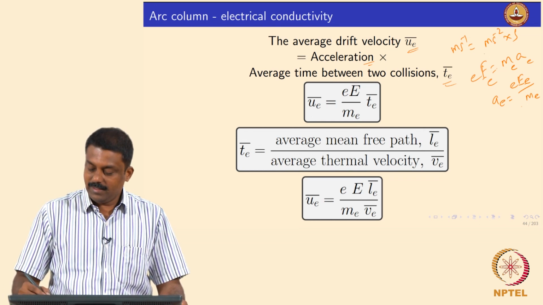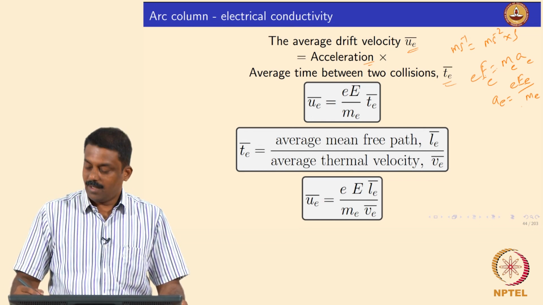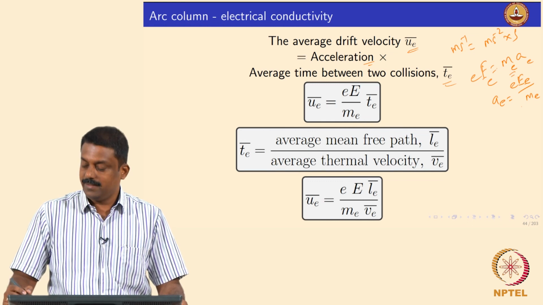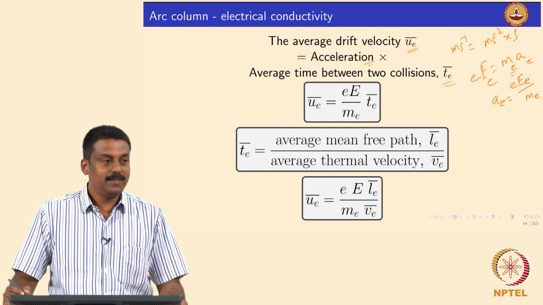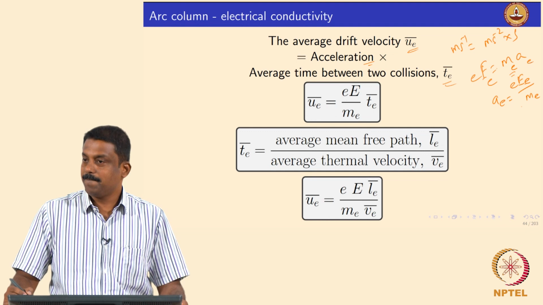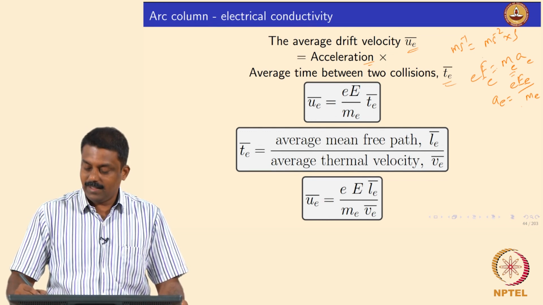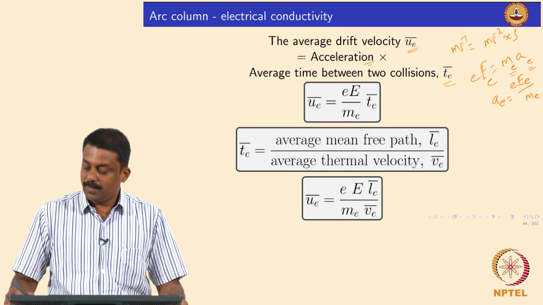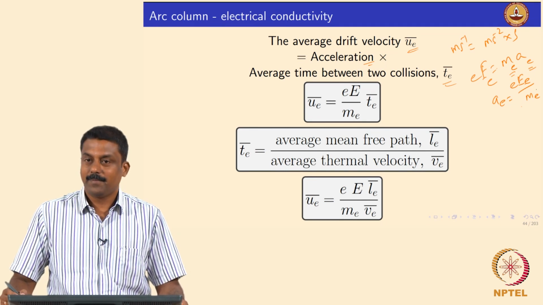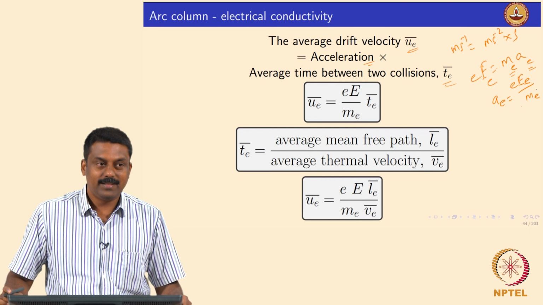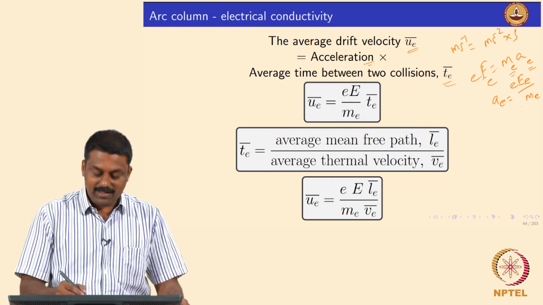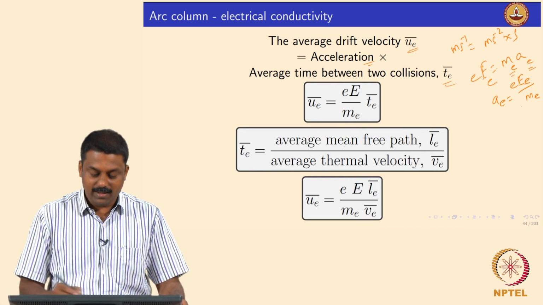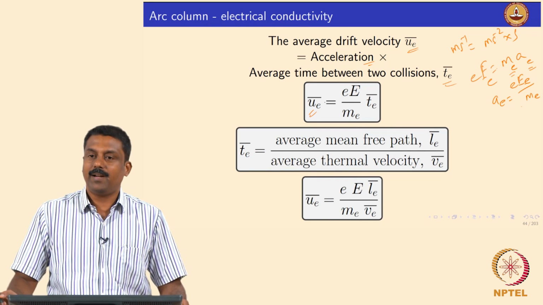So this is the force applied to accelerate a mass m_e, and if the force is e times E, the acceleration is given by the force by mass. Simple, right? So you substitute acceleration in this equation, and now we have an equation for drift velocity.